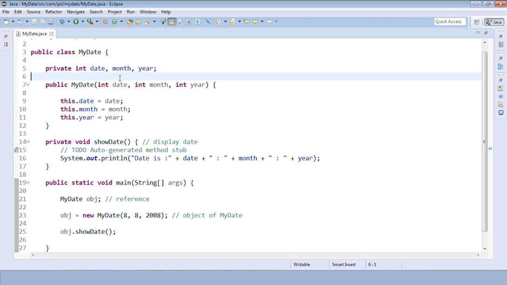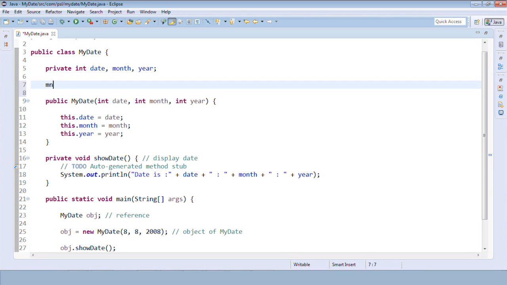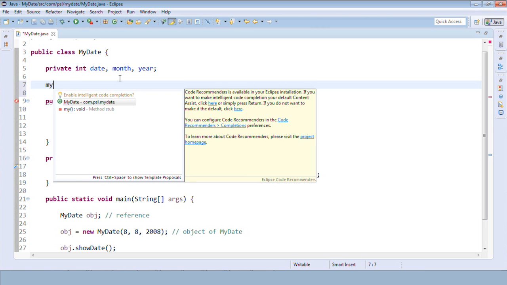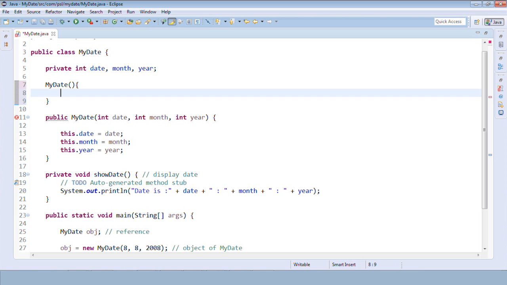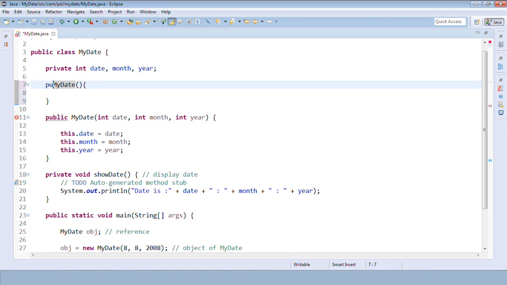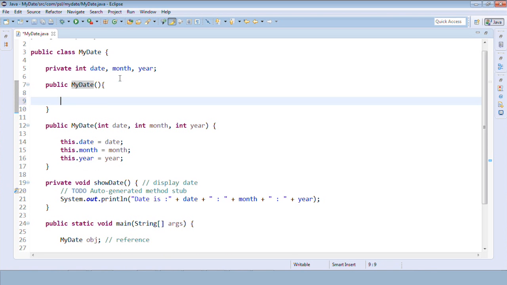Let's assume that we have two constructors in our class. One is the default constructor and one is the parameterized constructor. It is possible to create more than one constructor. We call it constructor overloading as well. So we have overloaded constructors here, and we are initializing a value to one variable in the default constructor, say 10.